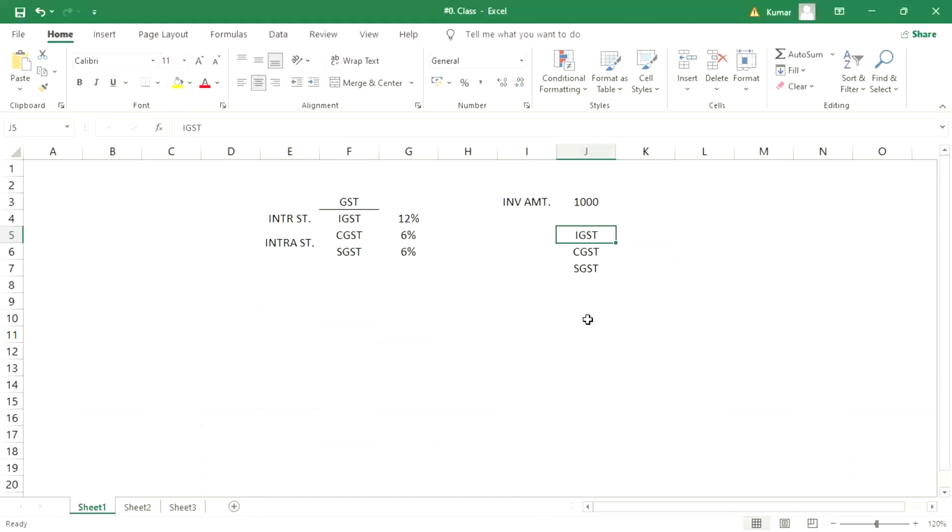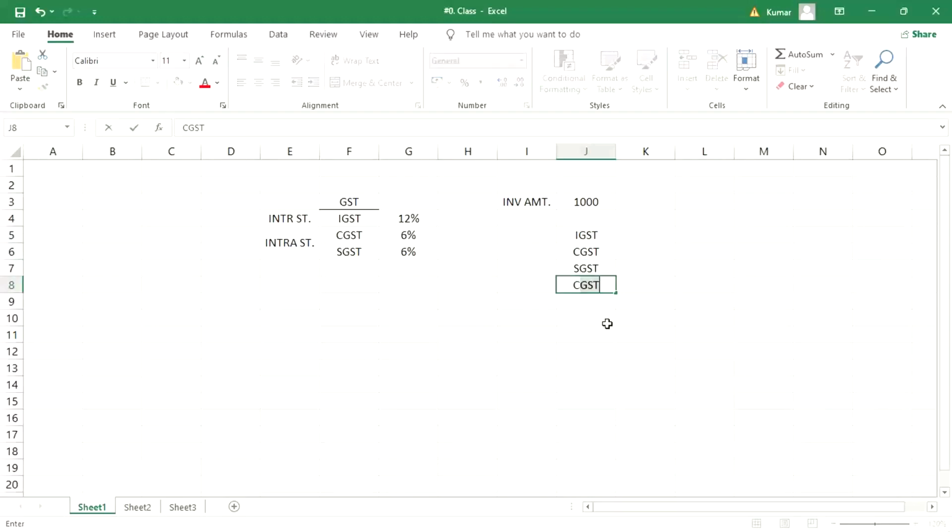So sometimes in order to collect certain funds, the government levies certain, not surcharge, it is called cess. Okay, they apply certain additional tax. So let's suppose cess is there.